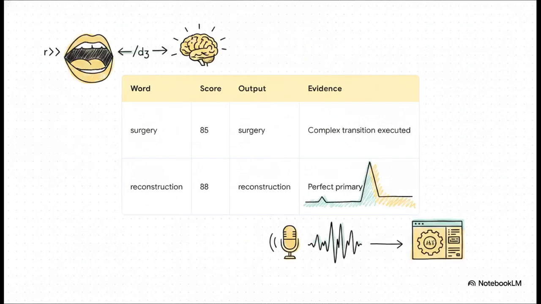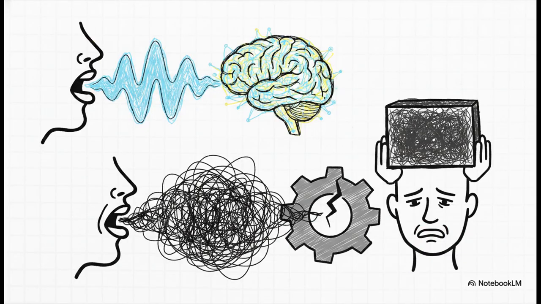Finally, we're wrapping up our lexical data with the absolute strongest words in the sample. Surgery scores an 85. The speaker successfully executed a highly complex transition from the R directly into the G affricate. Beautifully done. And reconstruction sits at an impressive 88. This is a great example of excellent multisyllabic execution. The primary stress on the struck syllable was strong and accurate enough to guide the ASR perfectly through those surrounding really dense consonant clusters. So what is the ultimate takeaway from all this data?